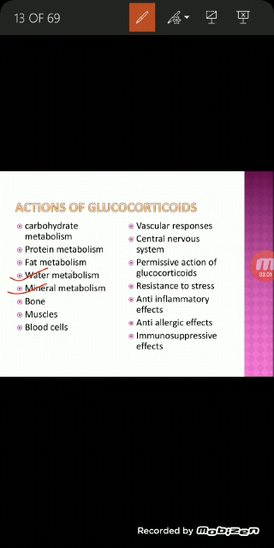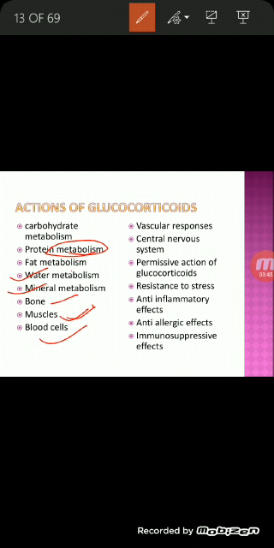sodium and water. In bone, it promotes osteoclastic activity and prevents osteoblastic activity. And in muscles, there is an increase in catabolic effects, so you will have muscular wasting and negative nitrogen balance. In blood cells, there is a reduction in the number of all the blood cells. In the vascular response, you will have constriction of the blood vessels. In the central nervous system, the glucocorticoid receptors are found in the brain cells, and these help in the normal functioning of the brain.